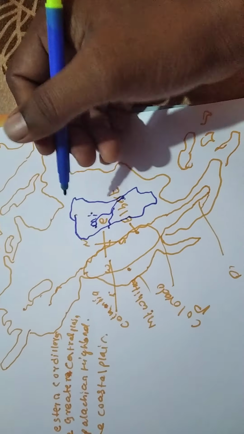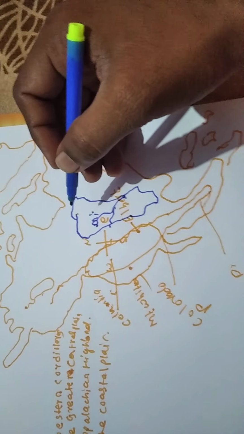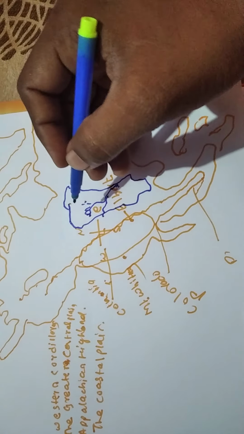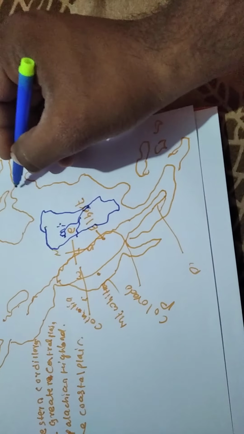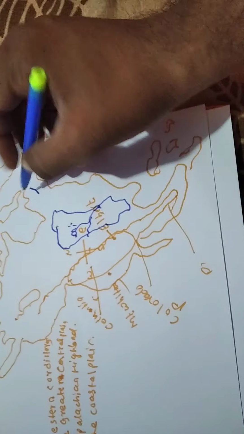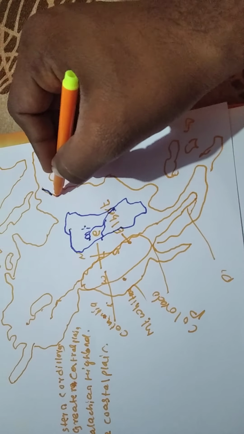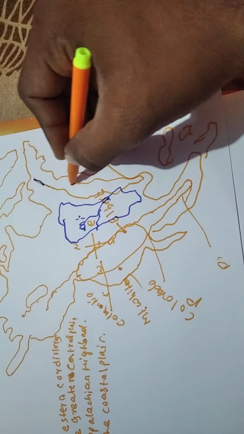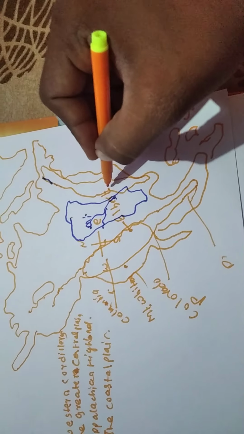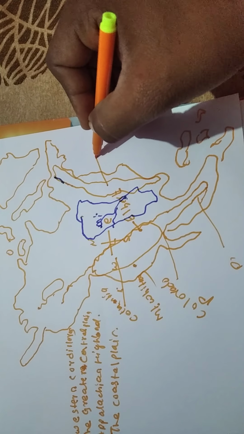The next physical division is the Appalachian Highland. Highland means the height of the land is higher. So let me draw it; I take another sketch pen. See, I am drawing the Appalachian Highland. So this is the Appalachian Highland.